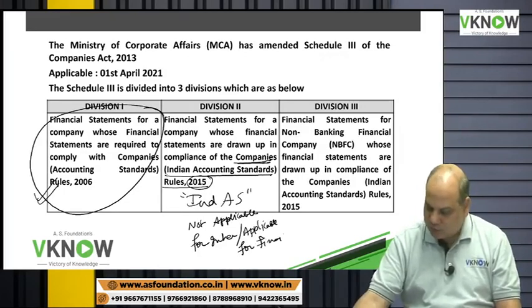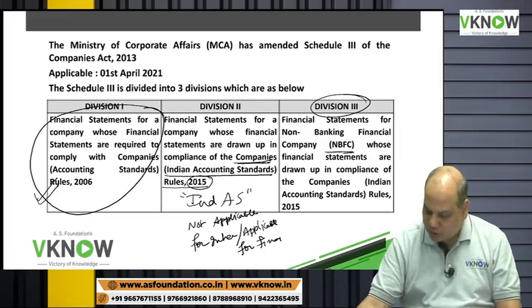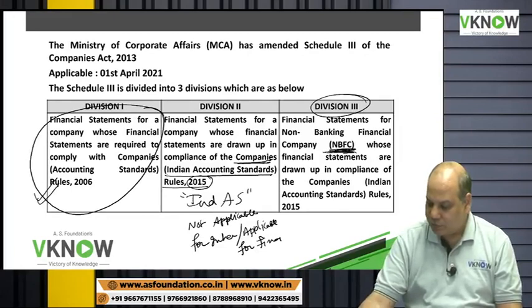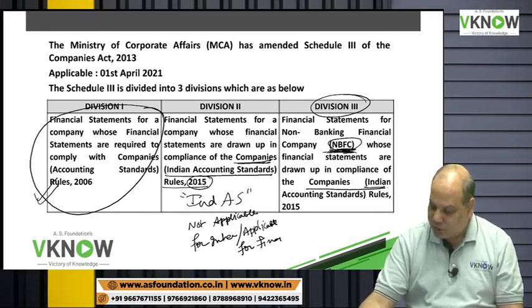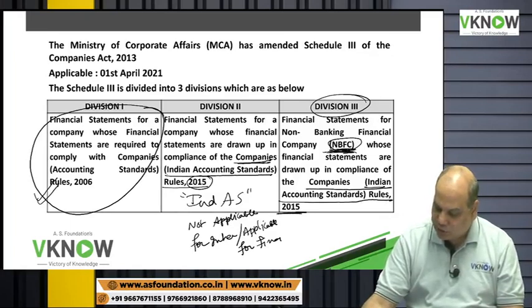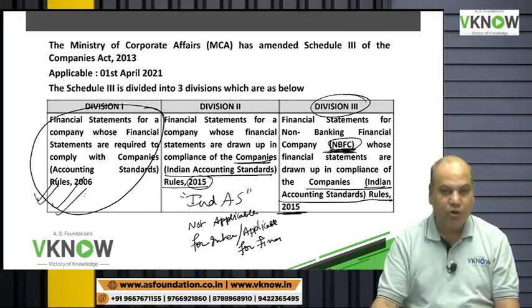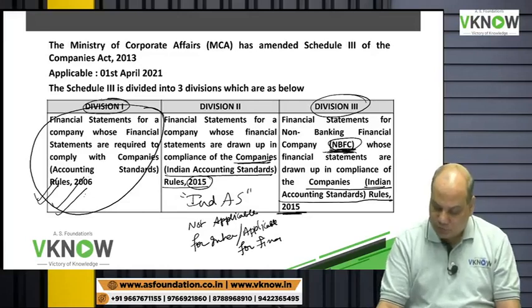And then there is a Division 3 which is applicable to non-banking financial companies. And these NBFCs have to follow Companies Indian Accounting Standard Rule 2015. So our focus will be on Division 1.